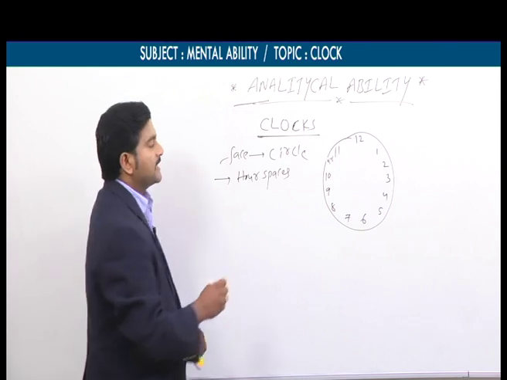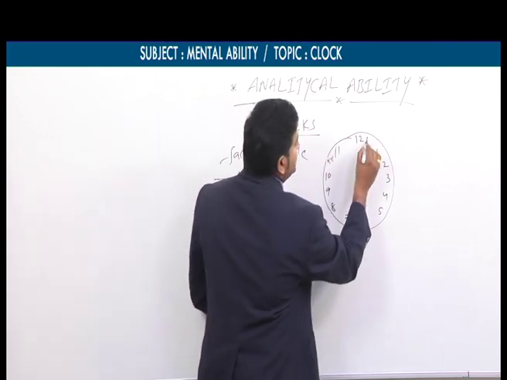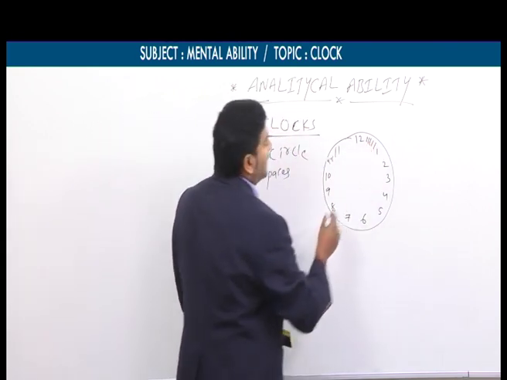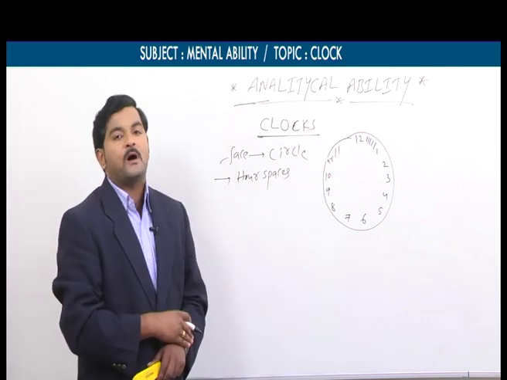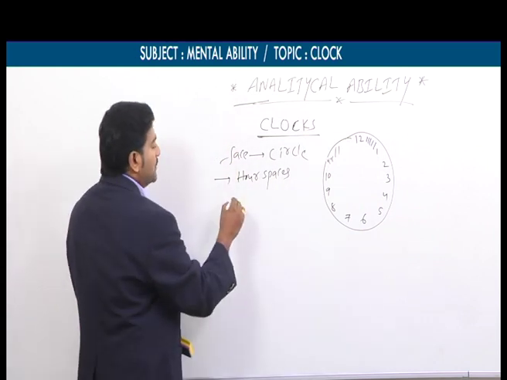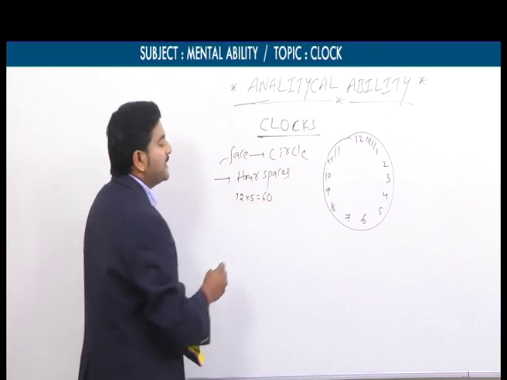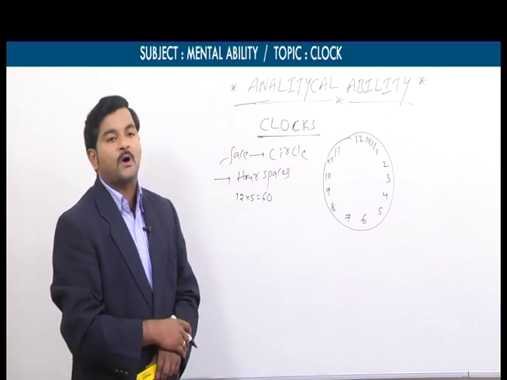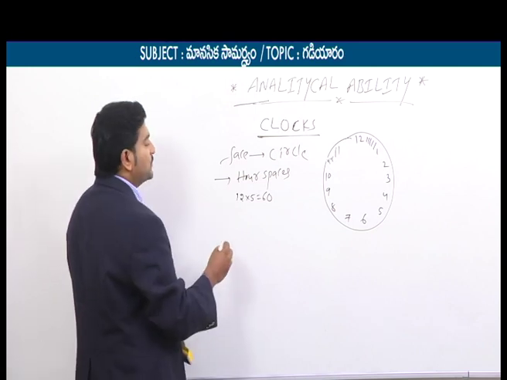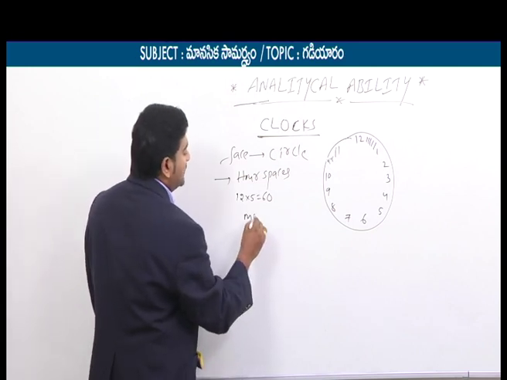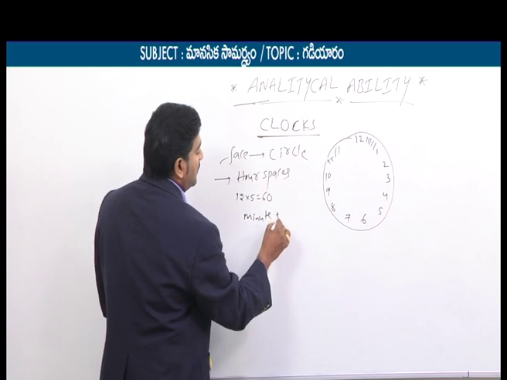We are already aware each hour space is again divided into 5 small equal parts. That is 12 into 5 is equal to 60 small equal parts. Each part is called a minute space.